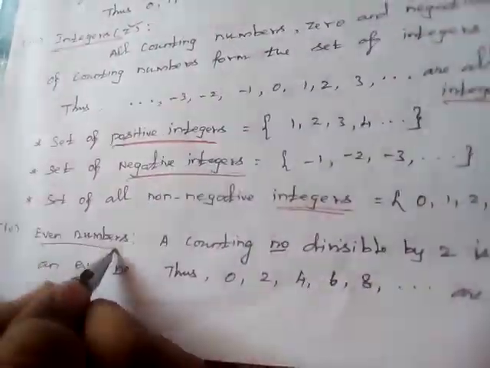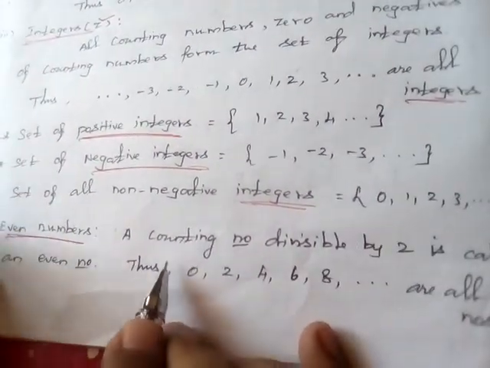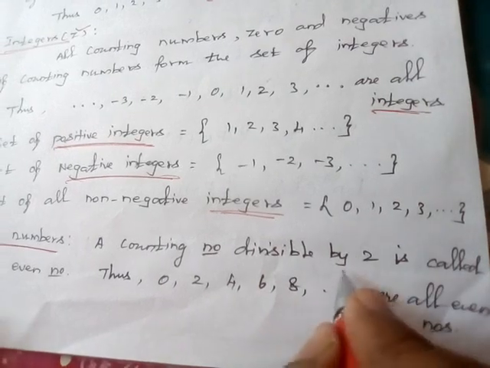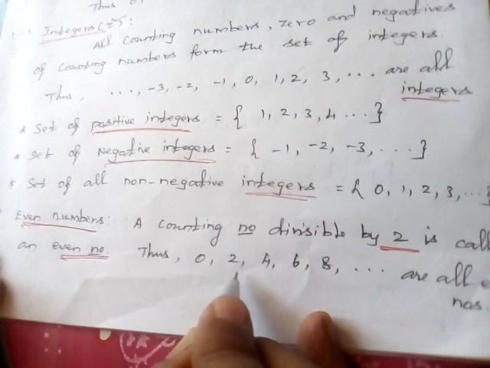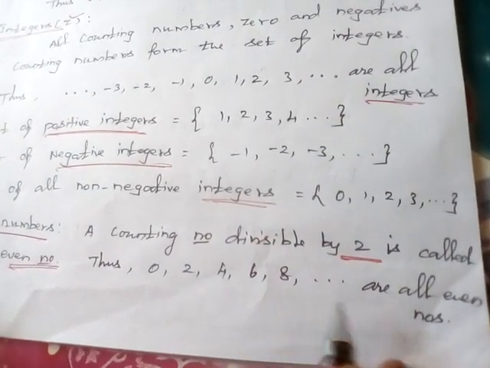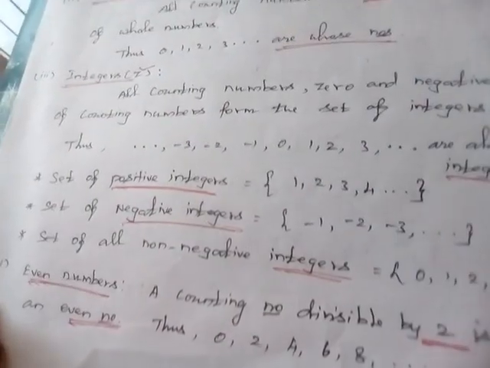Next, even numbers. An even number is a counting number divisible by 2. A counting number divisible by 2 is called an even number. Thus 0, 2, 4, 6, 8, etc. These are the even numbers.